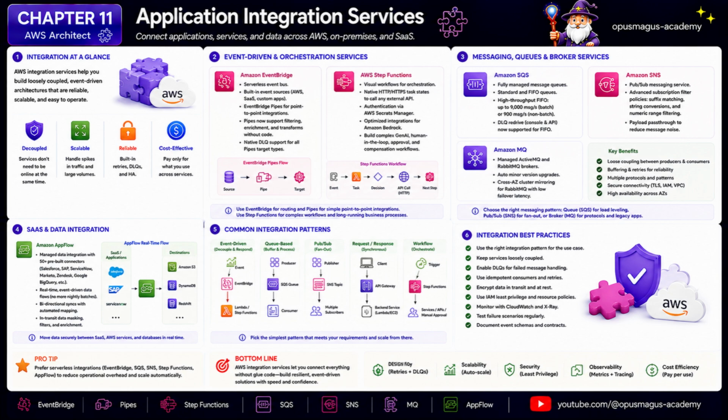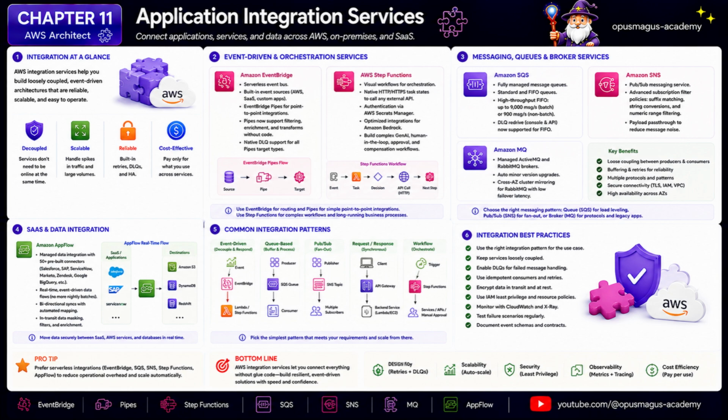Amazon SNS is the publish-subscribe service. It is used when one publisher needs to fan out messages to multiple subscribers. For example, one business event might notify an email service, a reporting pipeline, a fraud system, and an audit system. SNS helps avoid hard-coding every consumer into the producer. The producer publishes once, and subscribers receive what they need.